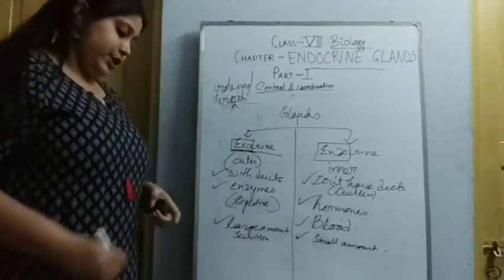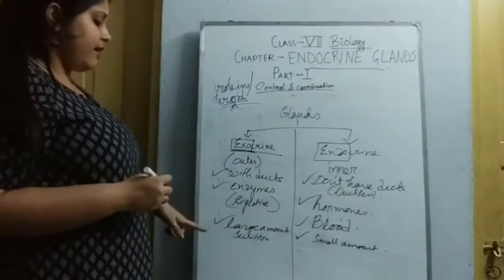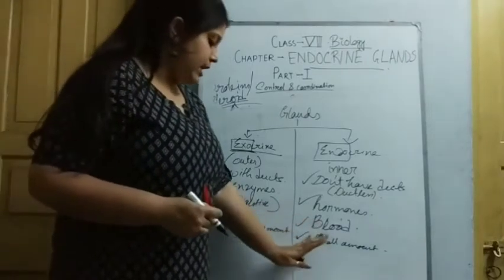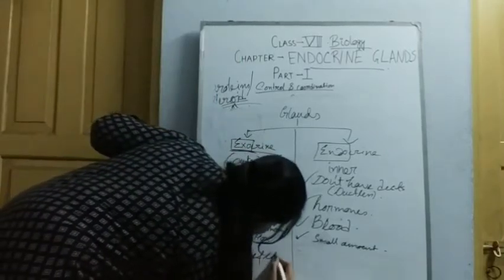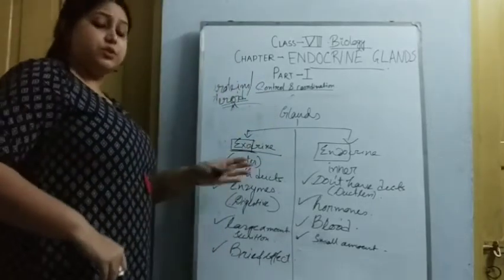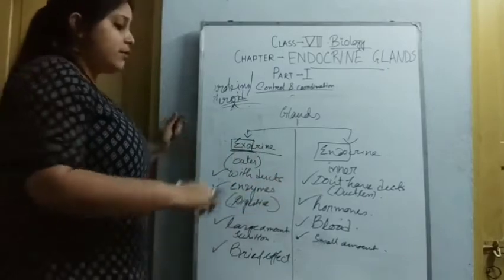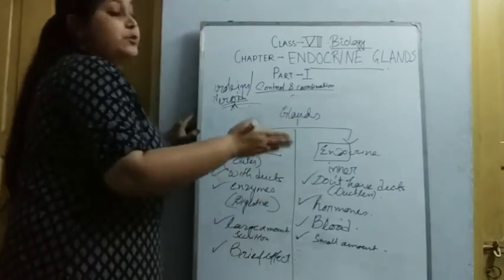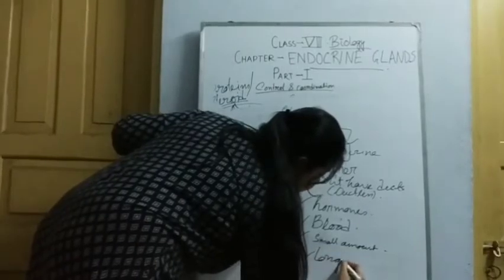The next is that exocrine glands have a brief effect, and the endocrine glands have a prolonged effect. The effect time is short for the enzymes, but the endocrine glands which produce hormones have the longer effect.